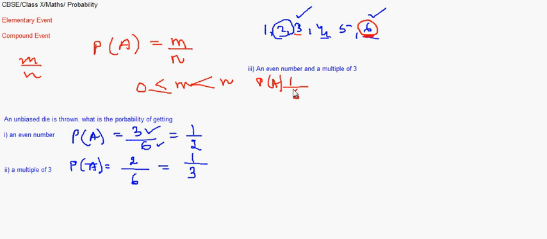The next question in that part becomes a number between 3 and 6. Between 3 and 6, there are two numbers, which are 4 and 5. So it becomes 2 by 6, favorable number of outcomes being 2 out of 6. That gives us 1 upon 3.